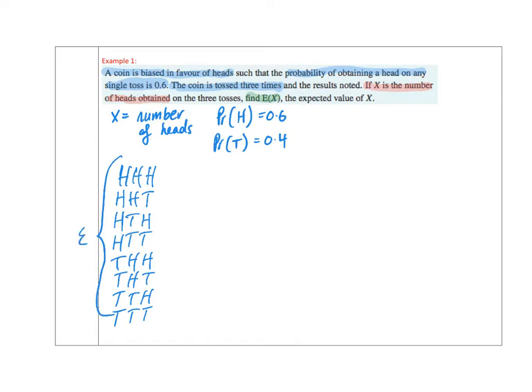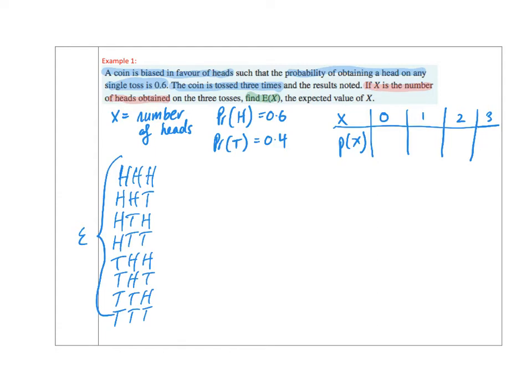So, before I can find an E of X, the reason why I'm listing this sample space is because I will need to have a probability distribution table. So I'm going to need something along the lines of X, the number of heads obtained, and P of X, the chance of getting that. I know that in 3 tosses I could have 0, 1, 2, or 3 heads.